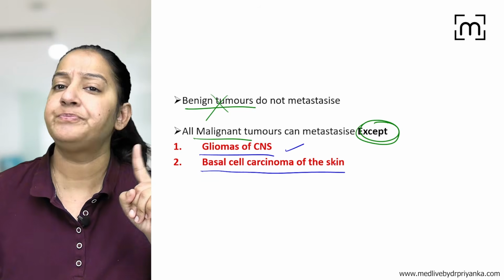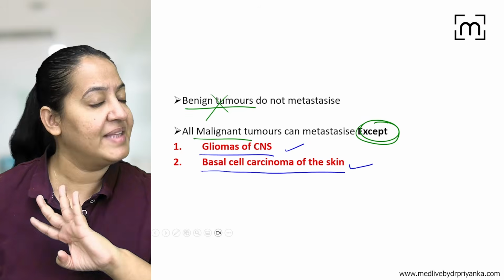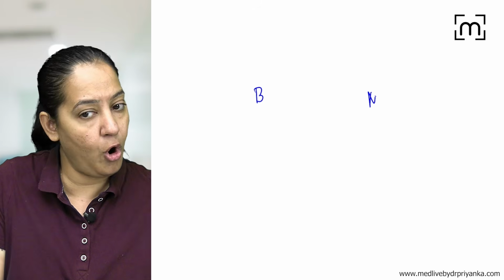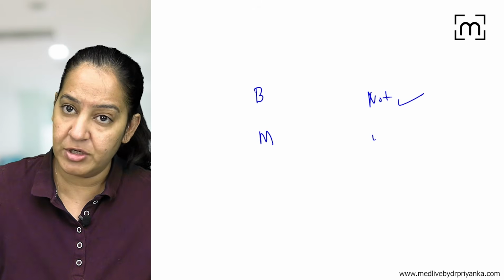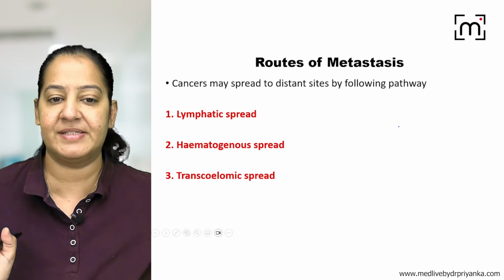So the glioma and basal cell carcinoma are malignant, but they never show metastasis. These are the exceptions. So the point is that benign tumors do not show metastasis. All malignant tumors show metastasis except two, the glioma and basal cell carcinoma.